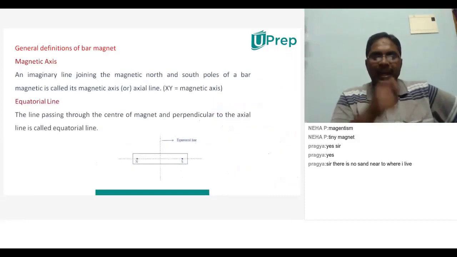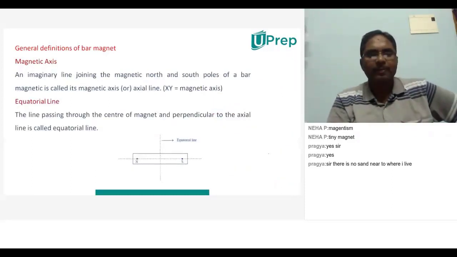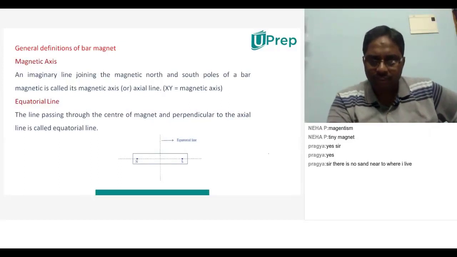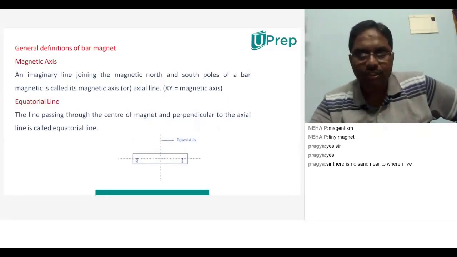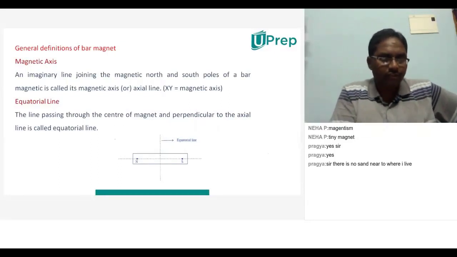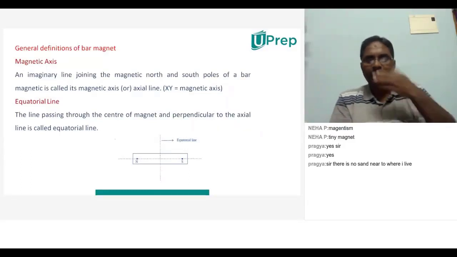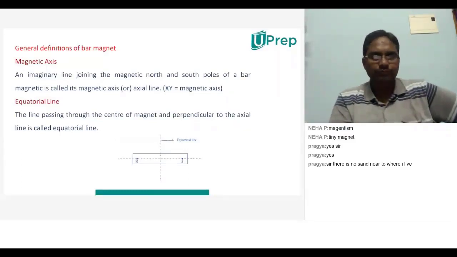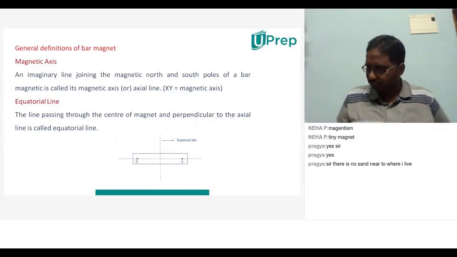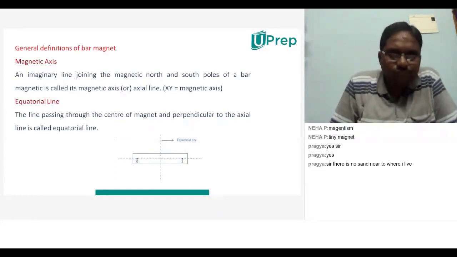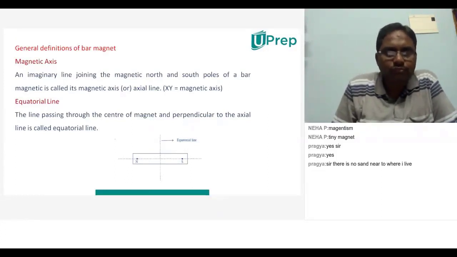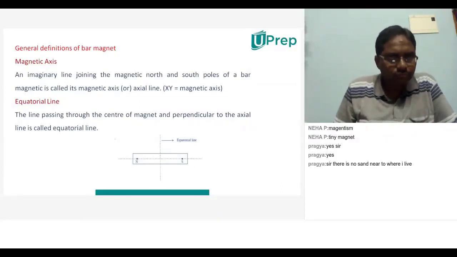Okay. Now magnetic axis. What do you mean by magnetic axis? Tell me. Actually, the magnetic axis is a line passing through both magnetic poles.